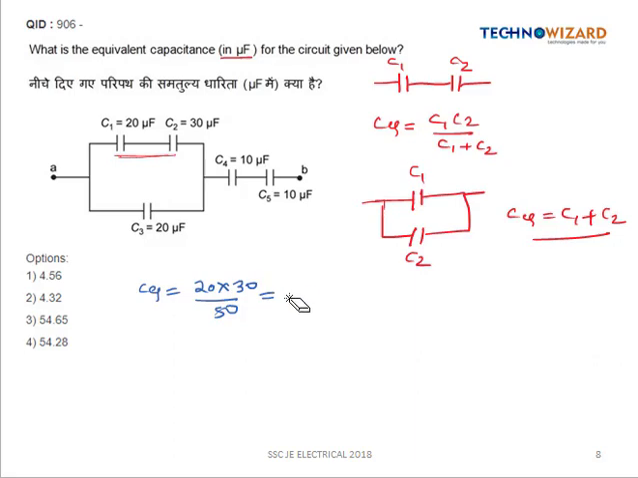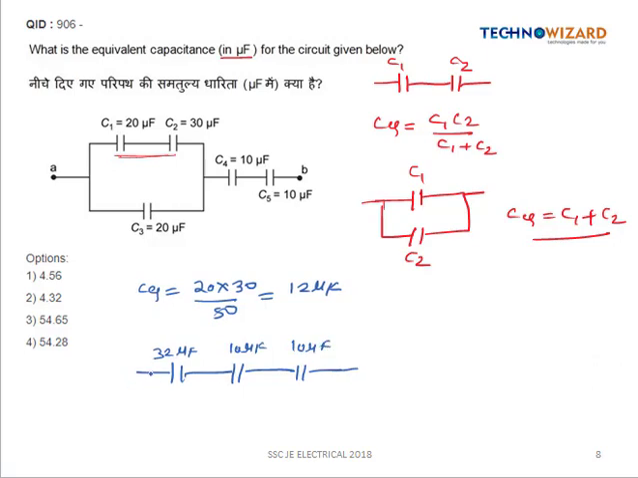Okay, so this will be equal to 12 microfarad. Now this 12 microfarad is connected in parallel with the 20 microfarad, so this will be equal to 12 plus 20, which becomes 32 microfarad. This 32 microfarad is connected in series with 10 microfarad, and this is also 10 microfarad.